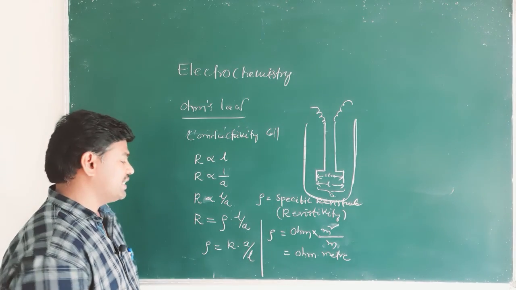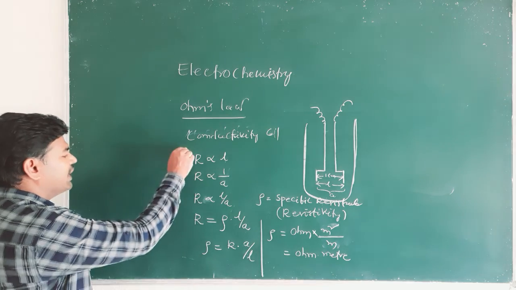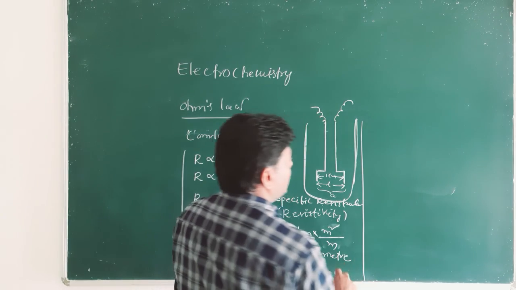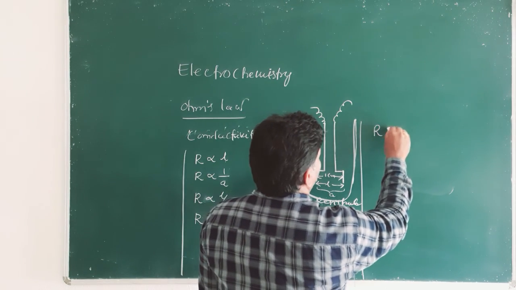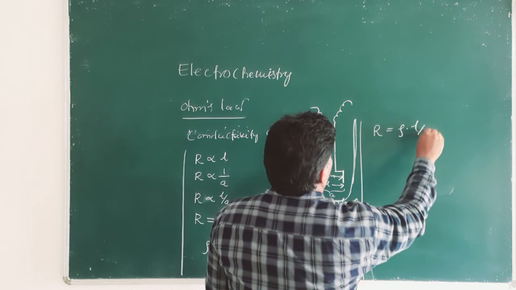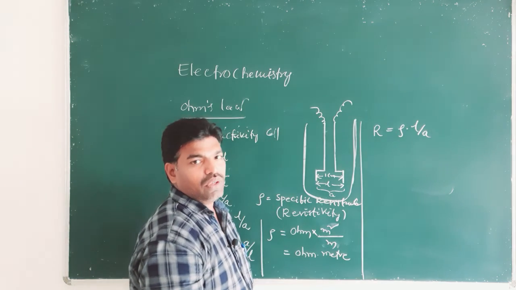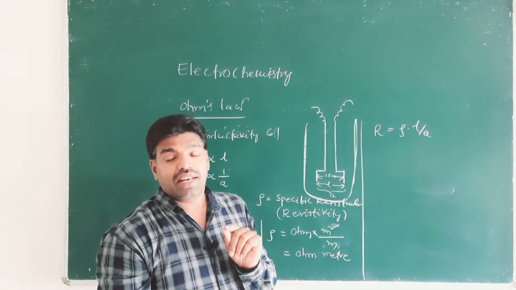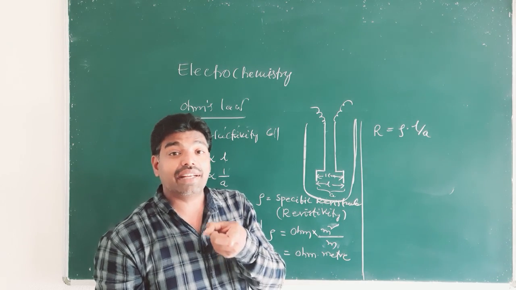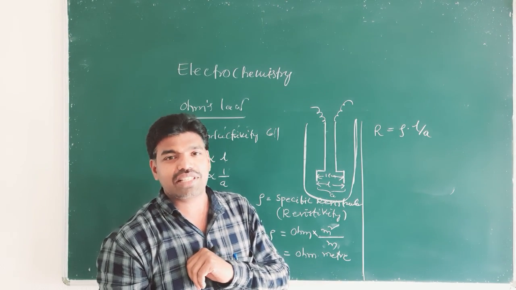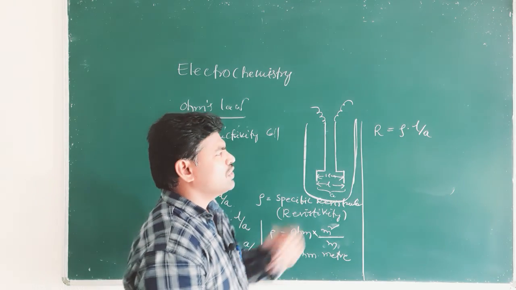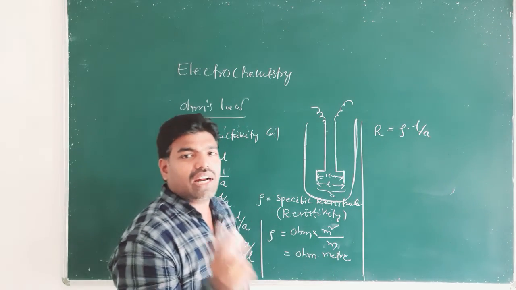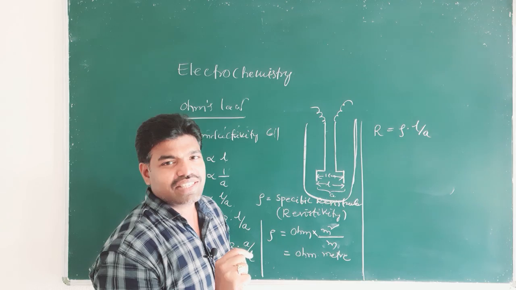And one more thing: we know that resistance is equal to rho into L by A. Already we know that a conductivity cell measures resistance, and frankly speaking, it measures the conductance of the solution. Conductivity cell measures the conductivity of the solution. How? Because the reciprocal of resistance is called conductance.